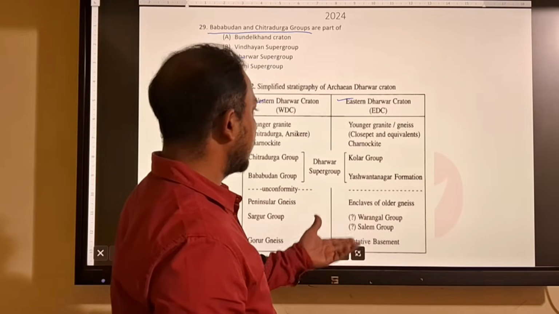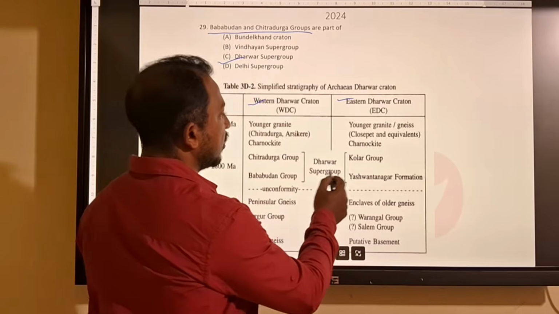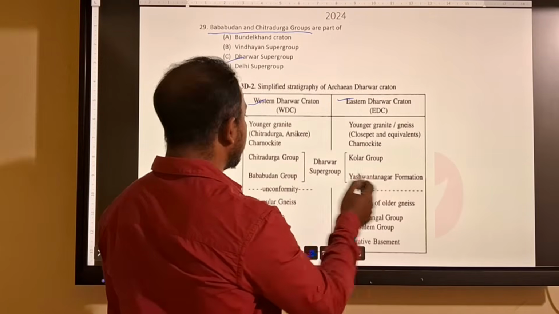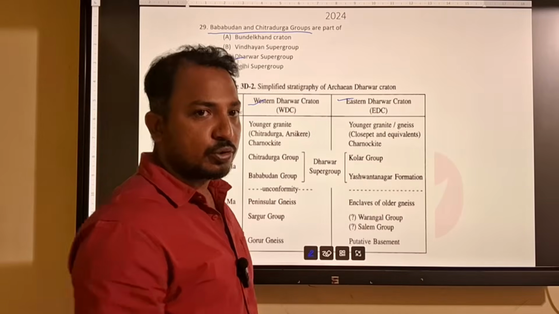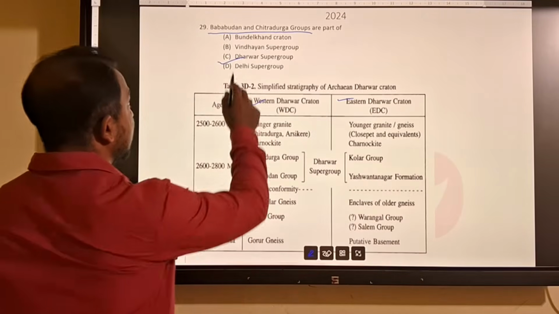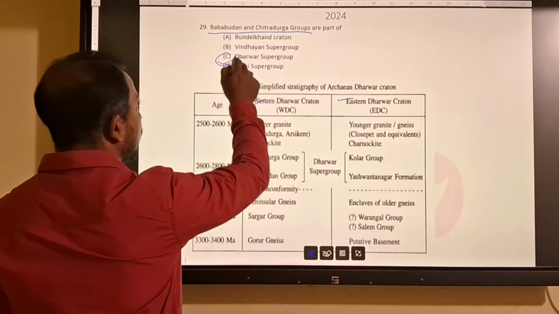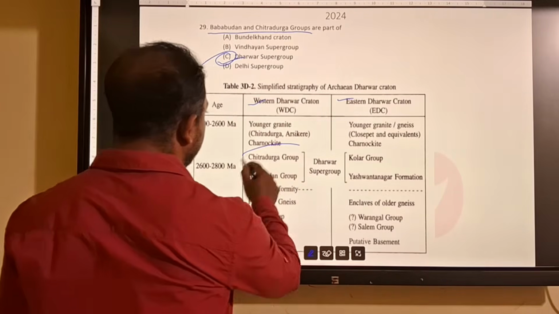Then the Eastern Dharwar Craton is not much exposed, but it is divided into the Veligallu formation, which is equivalent to the Bababudan group, and the Kolar group, which is equivalent to the Chitradurga group. So our question asks about Bababudan and Chitradurga group, they belong to the Dharwar Supergroup. You can see here.